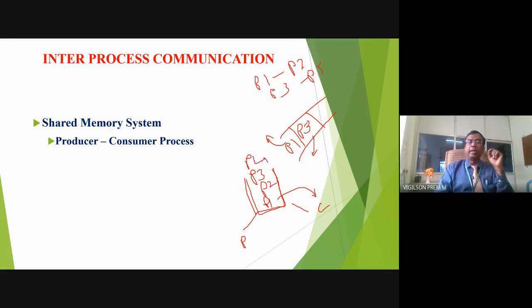Like that, how long can he produce? How many jobs can a producer produce? It depends upon the size of the stack or the size of the queue. For easy understanding, you can consider it as a queue, first come, first serve.